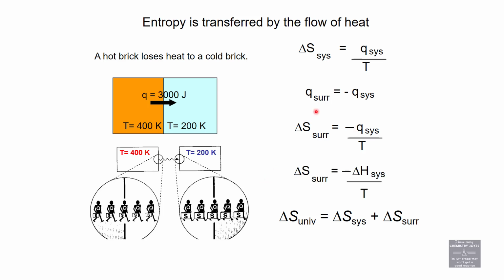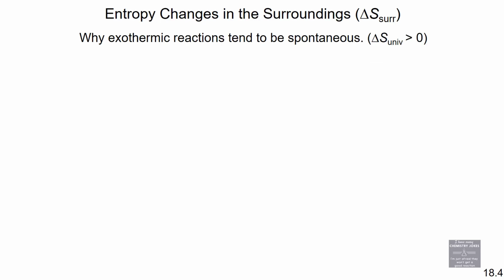So we're going to make one more transition here. Negative delta H of the system over T is equal to delta S of the surroundings, because when heat is transferred, so is entropy. So we can relate delta H and delta S because heat energy transfers entropy. I know that's confusing. Let's keep working. All right, let's see what we can do with this.